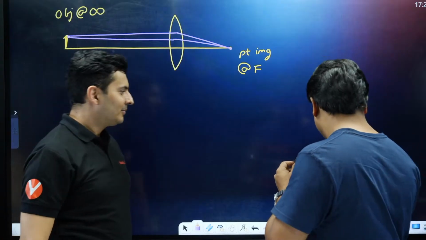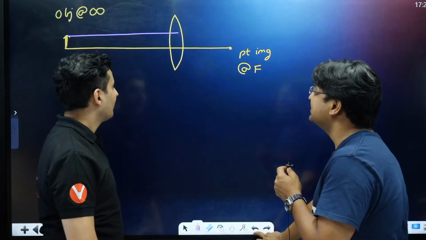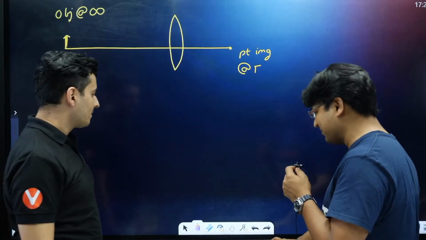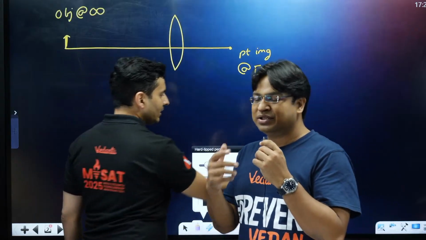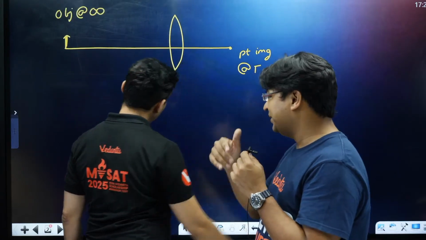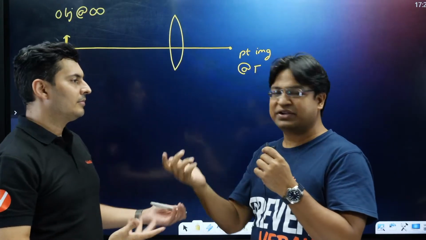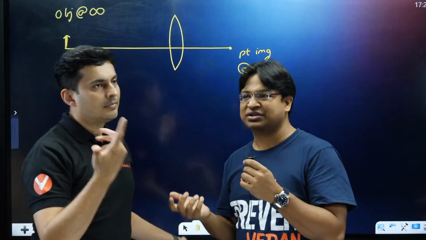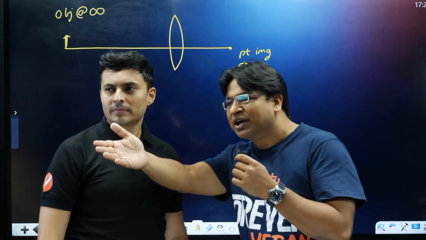Something like that. So basically, I'll erase this one. Generally what happens is that the student goes by the magnification formula, V by U, and if U is at infinity, magnification turns 0. So the height of the image turns out to be 0.